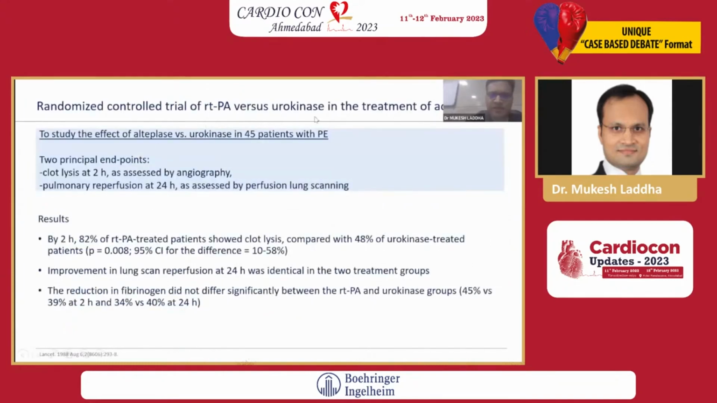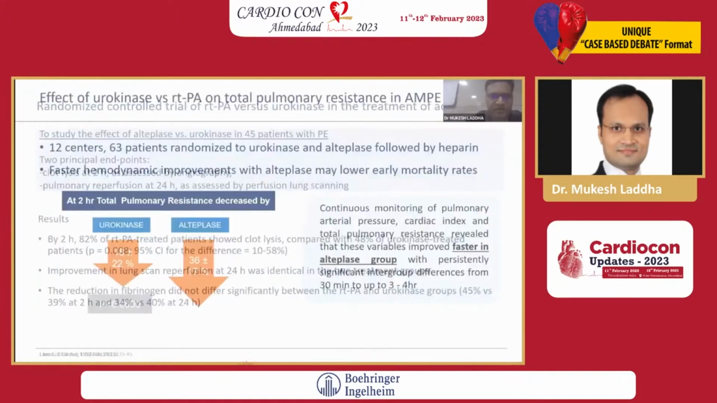In the randomized controlled trial of rtPA versus urokinase, the endpoint was clot lysis at 2 hours. There were two principal endpoints: clot lysis at 2 hours as assessed by angiography, and the perfusion defect with perfusion lung scanning. By 2 hours, 80% of rtPA-treated patients showed clot lysis compared with 48% of urokinase-treated patients. The improvement in lung scan reperfusion at 24 hours was identical in both treatment groups. So again, rtPA is better in that regard.